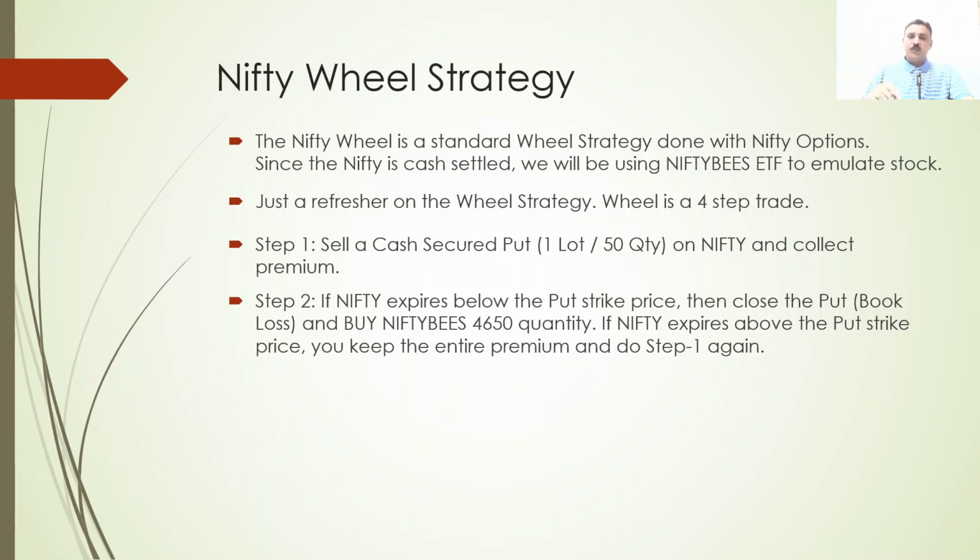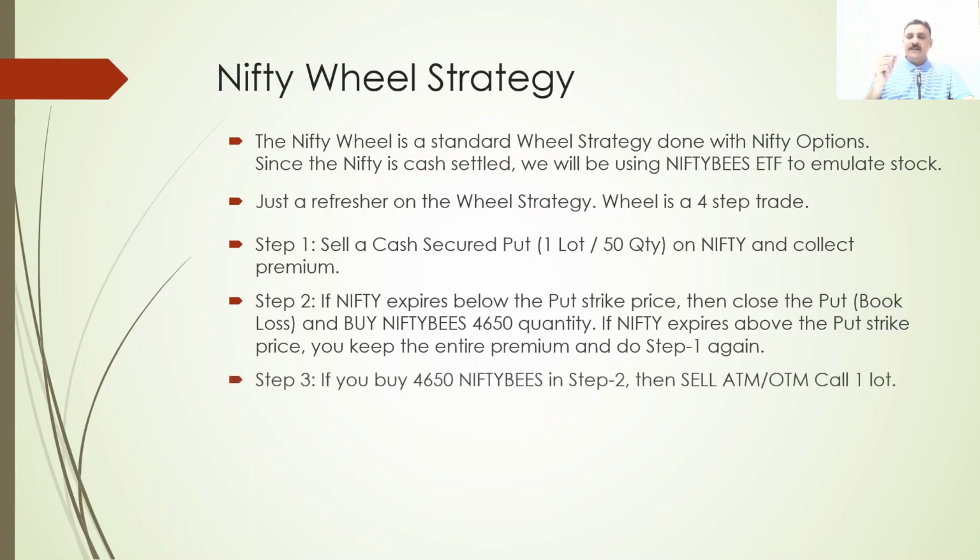Just to repeat step 1 for the next cycle: sell another cash secured put. Means you received some money and you are keeping it, but your cash of 8,60,000 is still with you, right? So simply sell another lower level put in Nifty and collect additional premium. Okay, that is step 2.